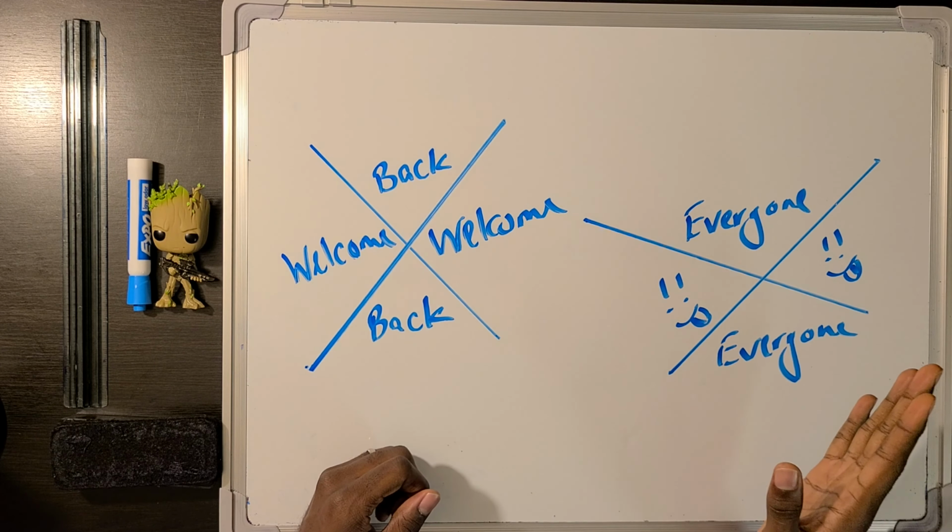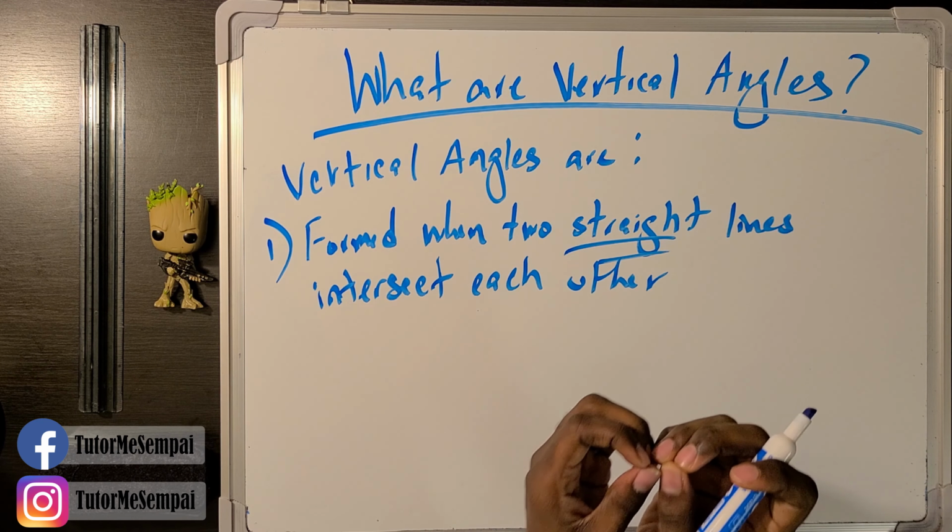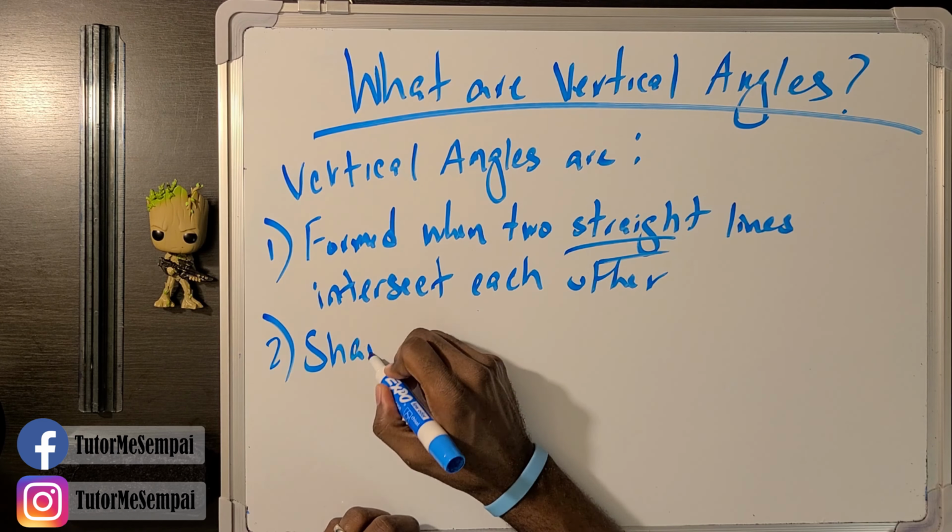The second thing is vertical angles share the same vertex. So they have a vertex in common. They share the same vertex. The third thing that's true about vertical angles is that they do not share a common side. And the last thing is vertical angles are congruent.